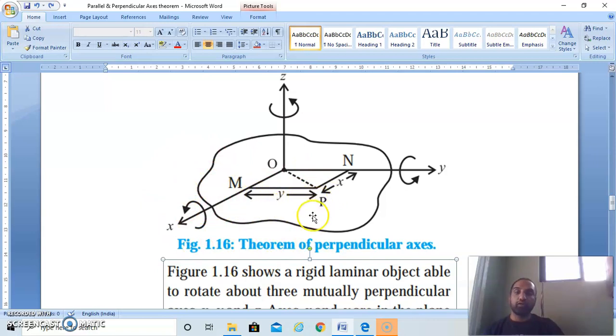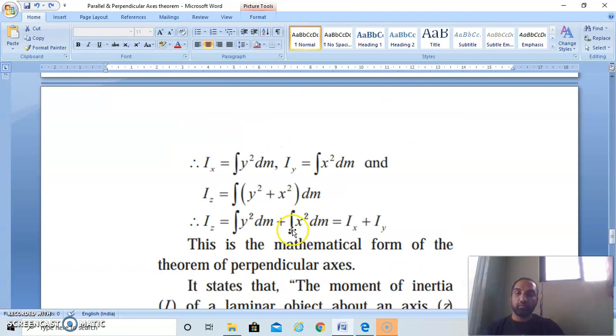So y² dm is the moment of inertia of the small element about this axis, and for the entire body Ix is equal to integration of y² dm. Similarly, Iy is equal to integration of x² dm, and Iz is equal to integration of (y² + x²) dm.